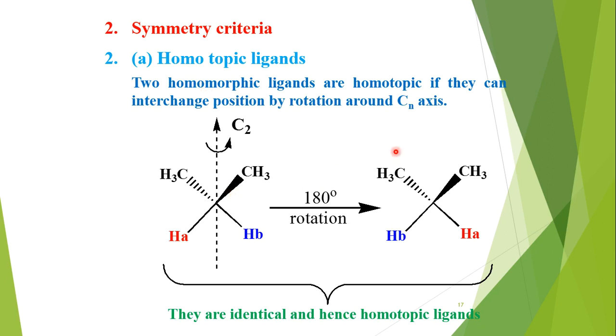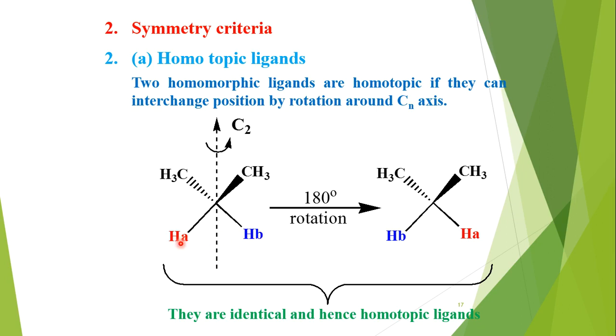So how do we apply this? We choose that axis in the molecule where by a rotation of 180 degrees, suppose we are choosing the C2 axis of symmetry, we rotate the molecule by 180 degrees. Then both hydrogen atoms, suppose both are homomorphic, should replace or exchange each other.